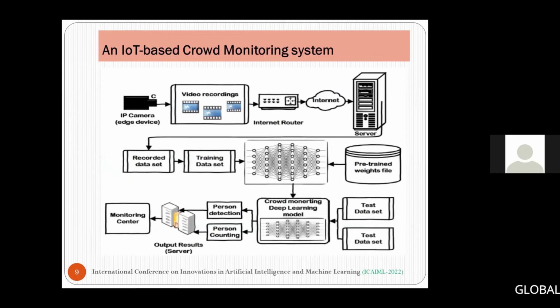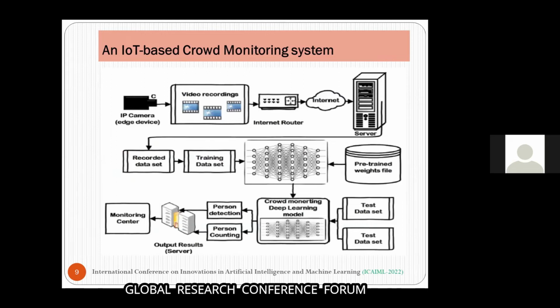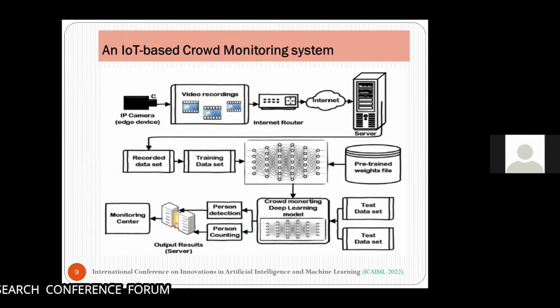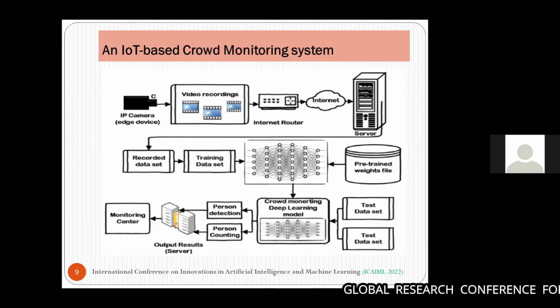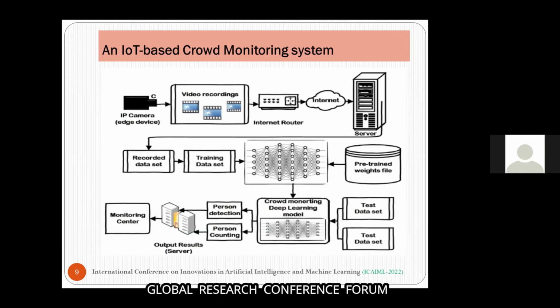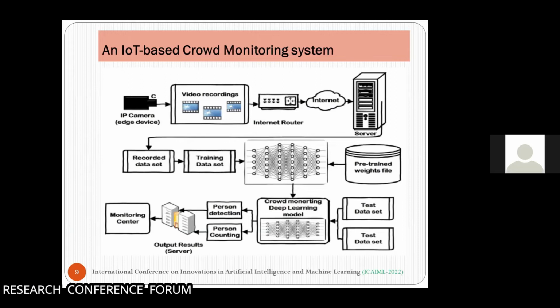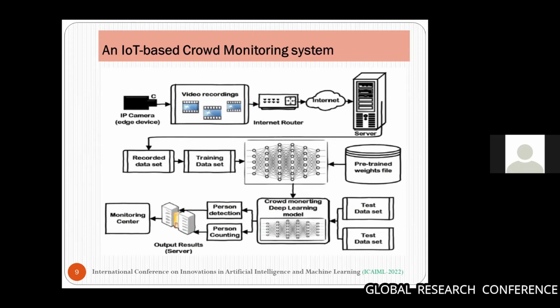Second one is an IoT based crowd monitoring system. In this work, an IoT based crowd management system is presented, as shown in the diagram. The main objective is to provide a smart crowd monitoring system that can count and detect the people in the scene. As shown in the diagram, an IP camera is there.